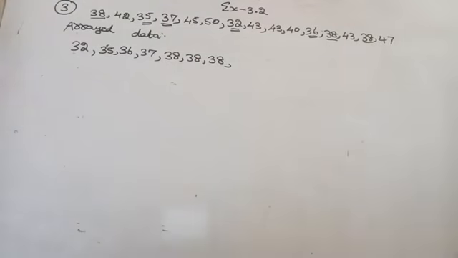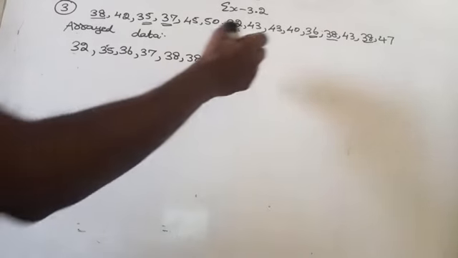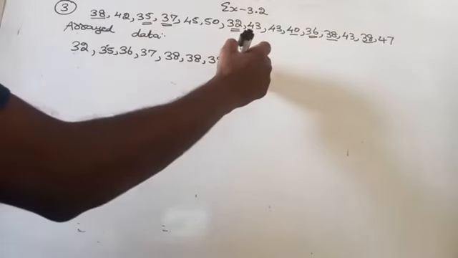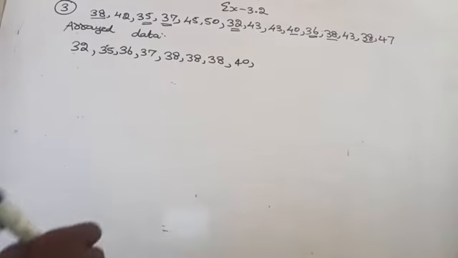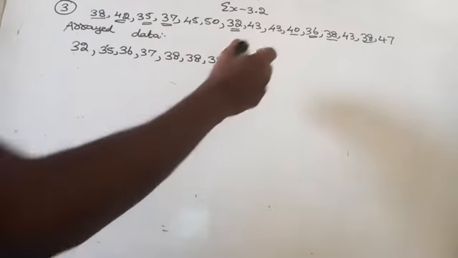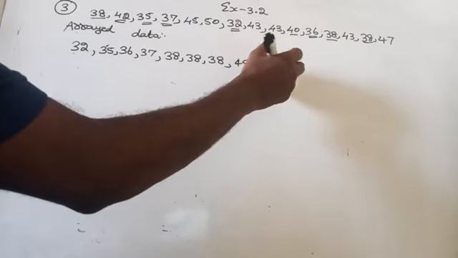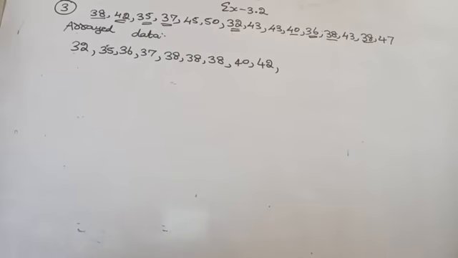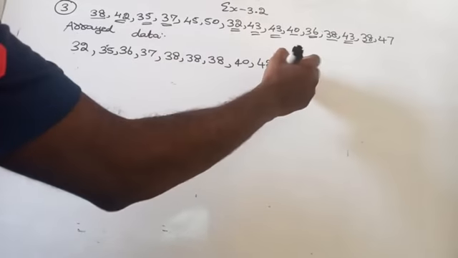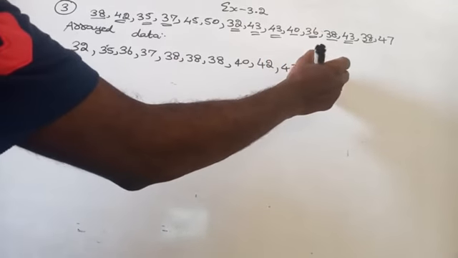After 39, 40. Do we have 41? No. Then 42, 42, and then 43, three times: 43, 43, 43.